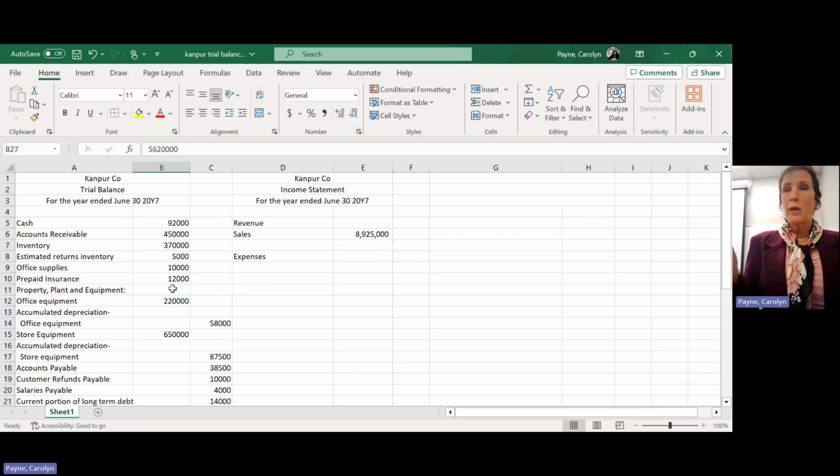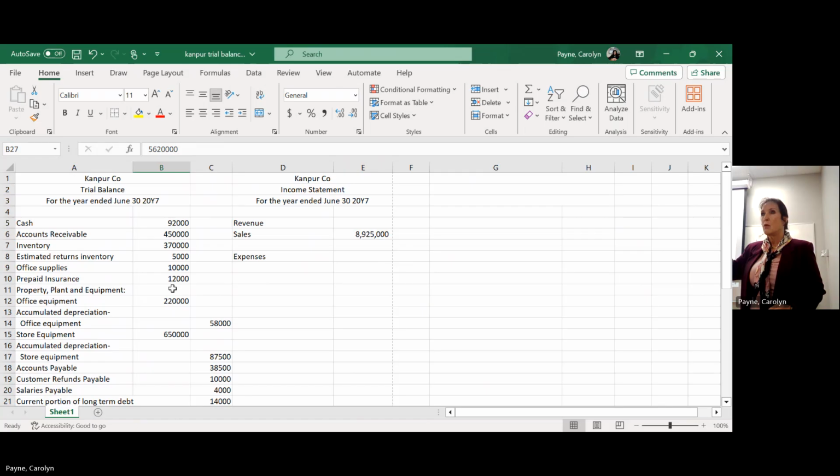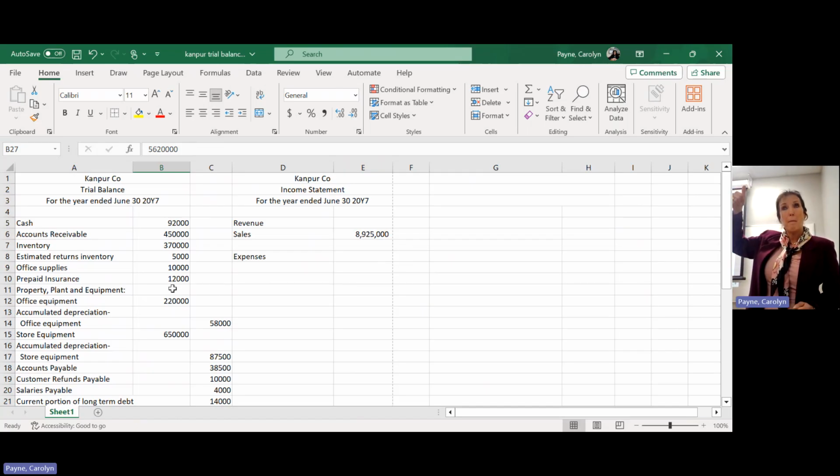So this company sells stuff. What's an important number that financial statement users want to see when a company is selling stuff? Cost of goods sold, and gross profit. Very good. What is gross profit? That's revenue minus cost of goods sold. So sales minus cost of goods sold. And that tells me how much I'm marking up my product.